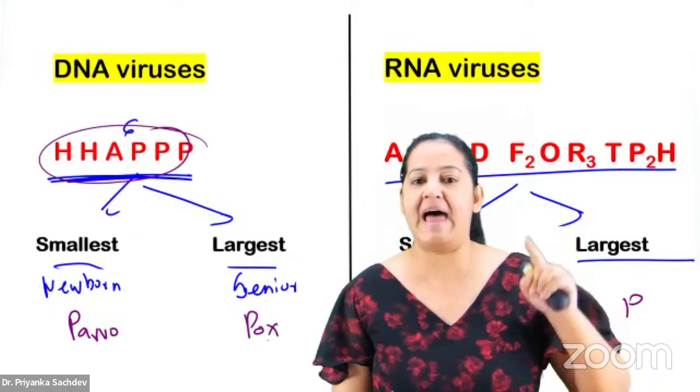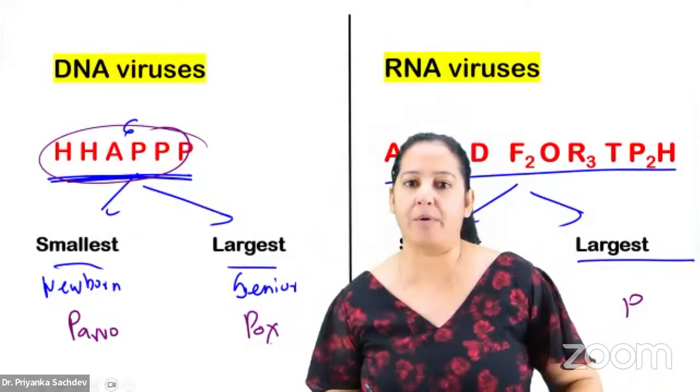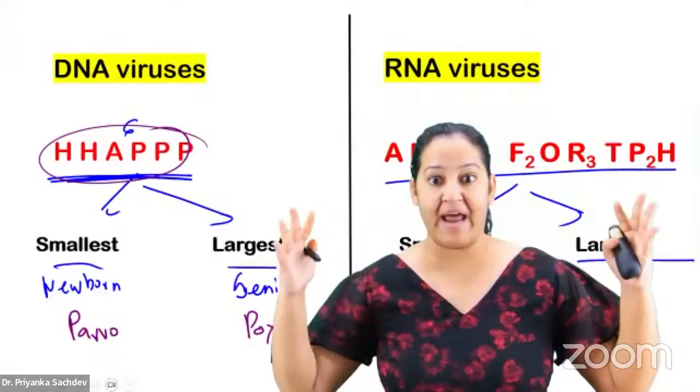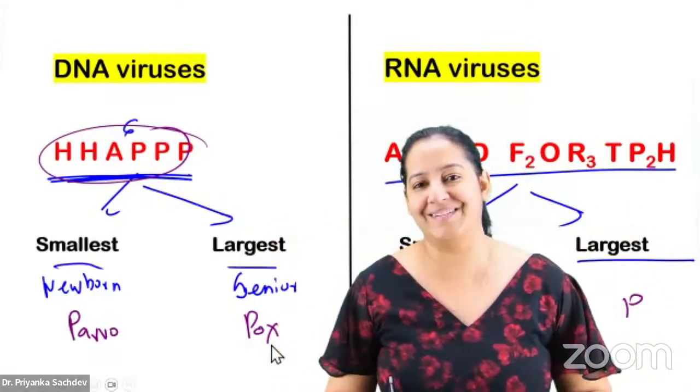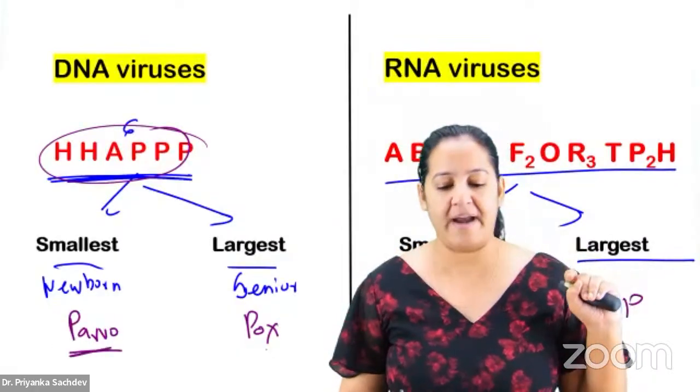And Pox is the elder. The grandfather of this family is Pox. So you have to imagine Pox is an elder man, the grandfather, the senior citizen. And Parvo is a little cute girl. So the smallest one is Parvo and the largest one is Pox.